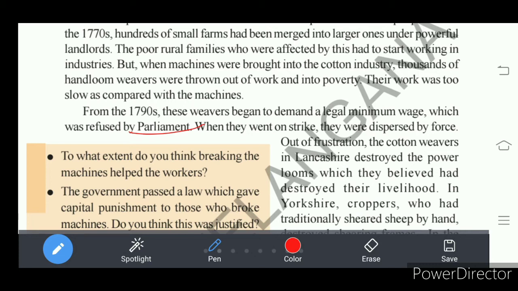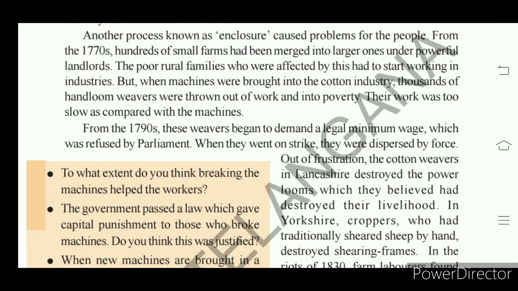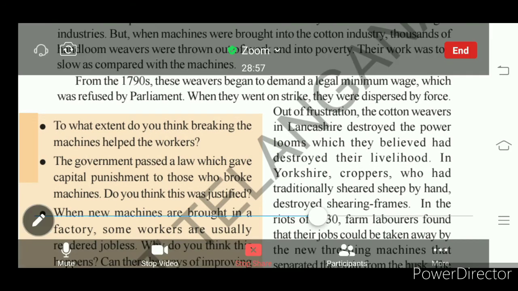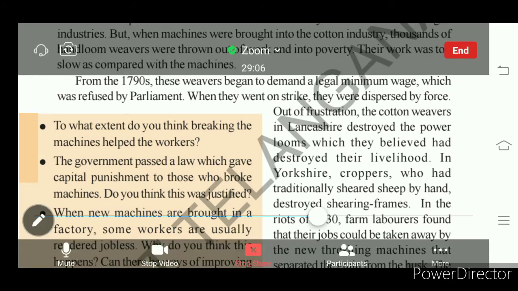Understand? So they were suffering with shortage of food and with low wages. Out of desperation and frustration, these people started striking. Weavers went on strike. They started moving on strike. Understand? Out of the frustration, these cotton weavers destroyed power looms. What do you mean by power looms? Machines which are operated on power.